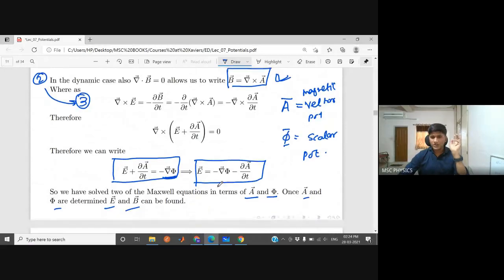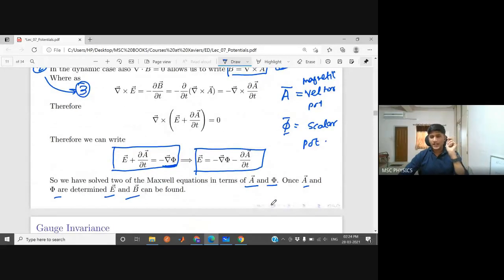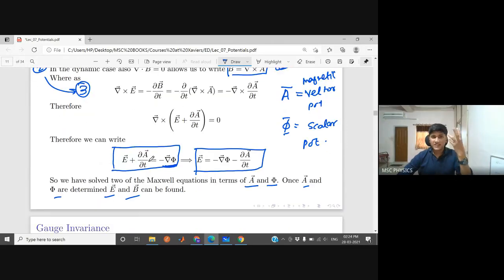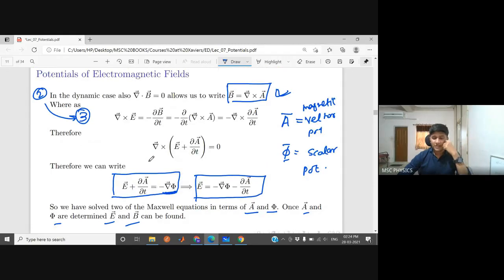Okay, so any more doubts? Can I wait? I can wait for 5 seconds for any more doubts to be there. Okay, are you guys following this mathematics? Because this is boring mathematics, but eventually at the end we will realize why we are doing this boring mathematics at all. I know this part is boring, but eventually physics comes in the end. There must be no problem with the mathematical derivation.